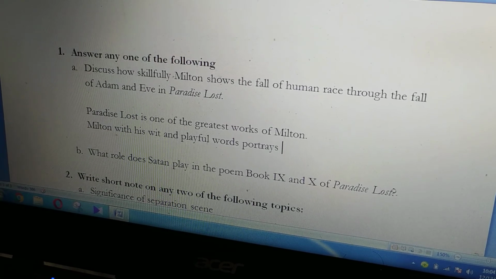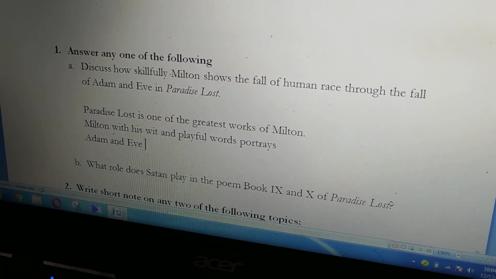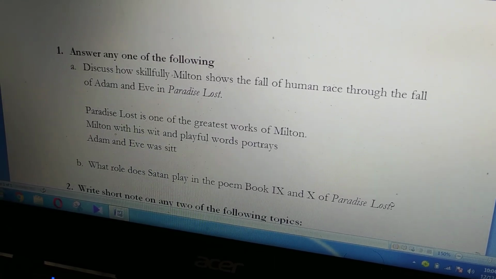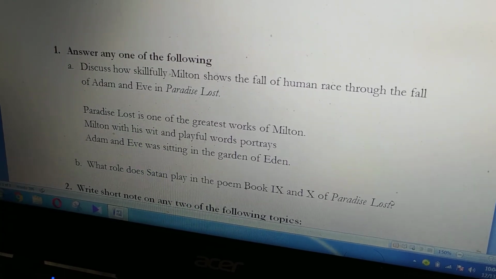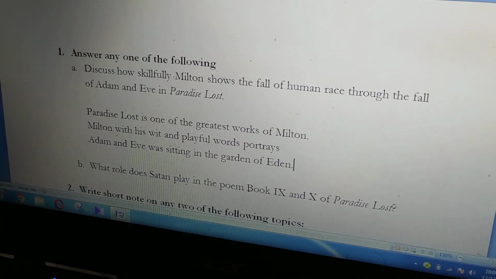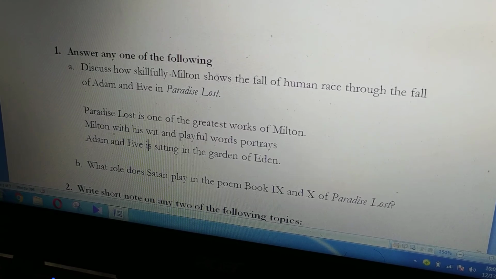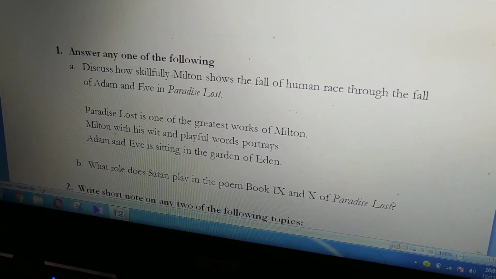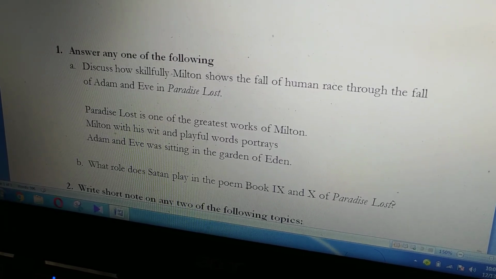But for example, if I write that Adam and Eve was sitting in the Garden of Eden. You see, this sentence, when you write the answer, has to be in past tense because Adam and Eve were sitting in the garden. You cannot write is sitting in the garden. You cannot write present tense over here. Okay, because Adam and Eve, they were sitting in the garden. This has already been done. That's why you have to use past tense.